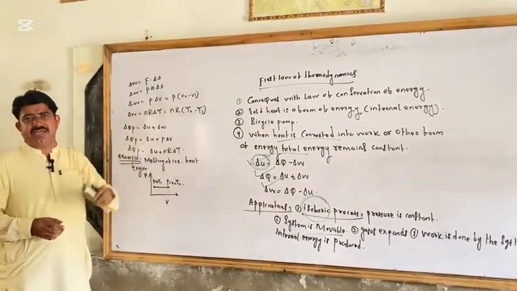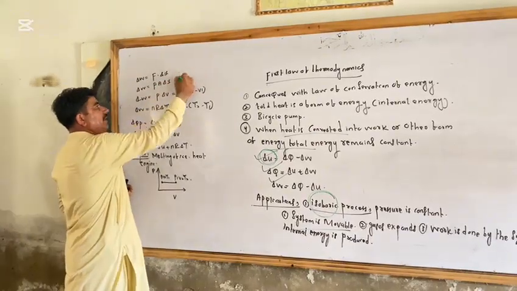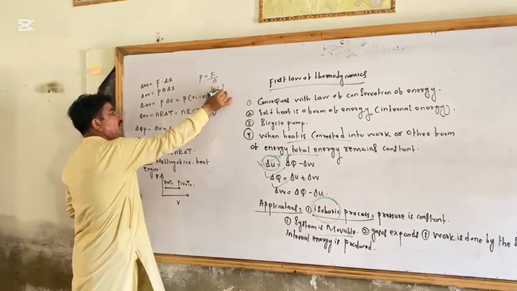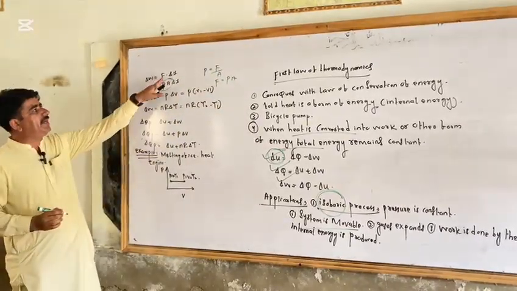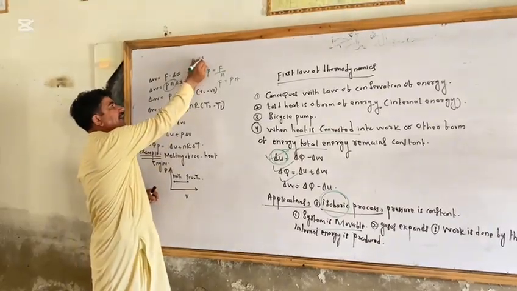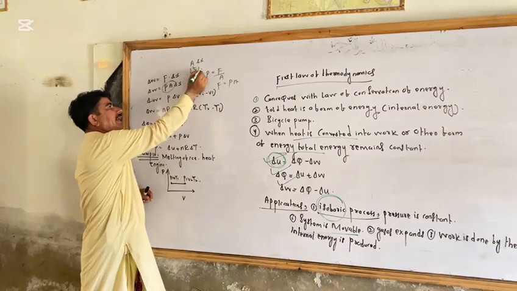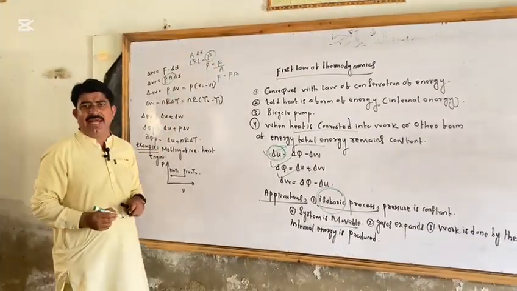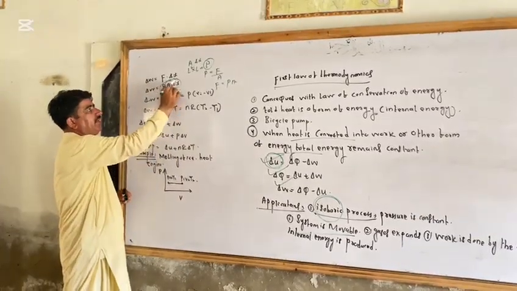What is delta X? Delta X is the displacement. But F, you must know, pressure is equal to force per unit area, so F is equal to PA. Then we write PA in place of F, times delta X. And you must know that A is the area and delta X is the displacement. Area is L square, displacement is L. L square multiplied by L is L cube. L cube is also the dimension of volume. Then we can write here the change in volume.